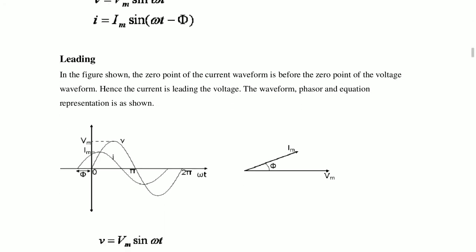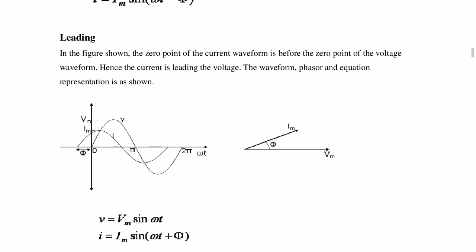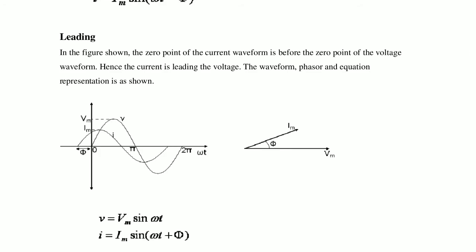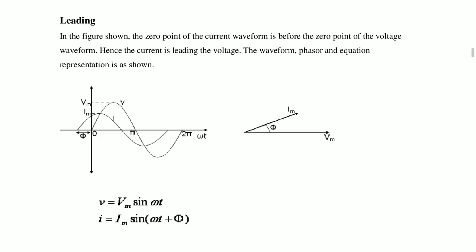Now leading. In the figure showing leading, the 0 point of the current waveform is before the 0 point of the voltage waveform. In this case the current is starting before the 0 value, and the voltage is starting at the 0 point, 0 degrees.